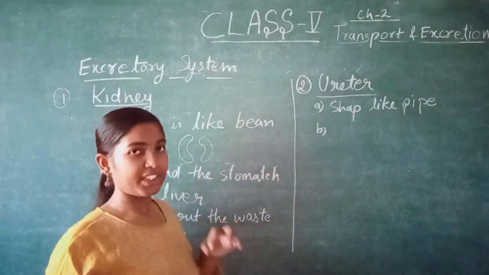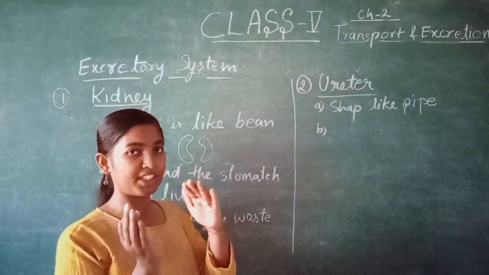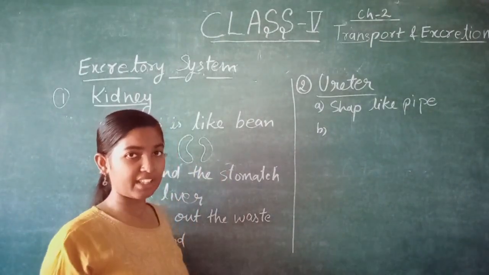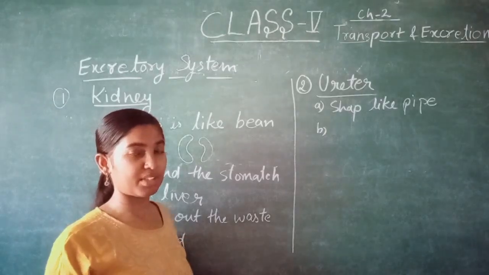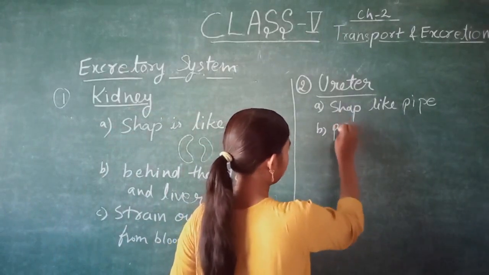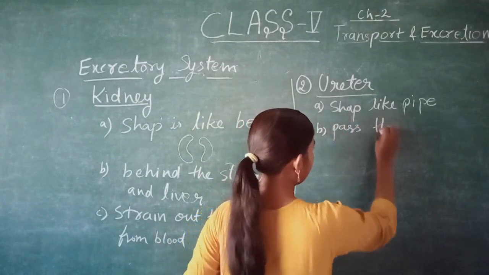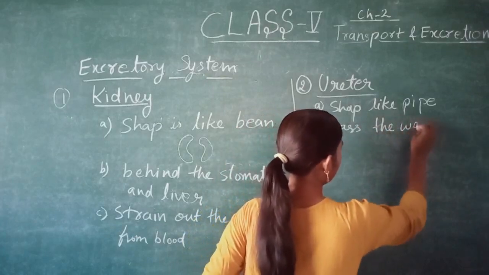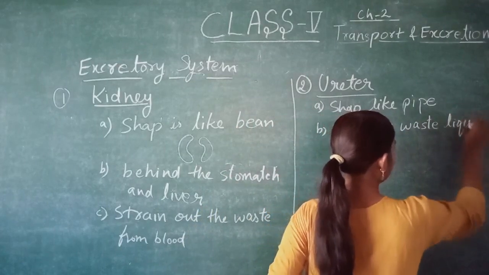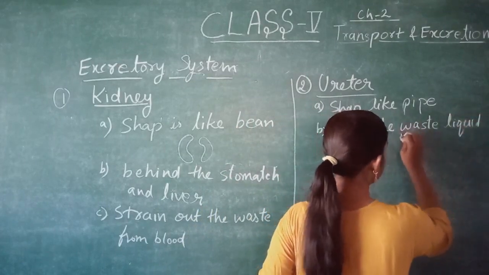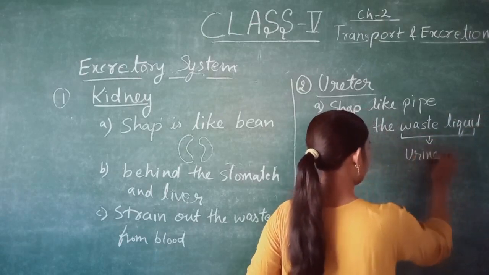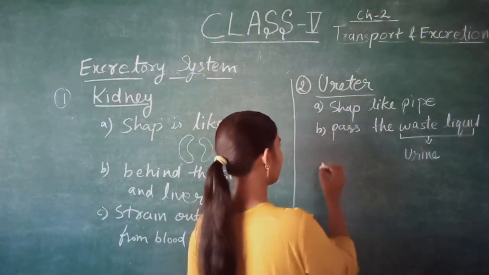What it does is take the waste product from the kidney to a bag, where the waste is collected. It passes the waste liquid, and this waste liquid is urine.